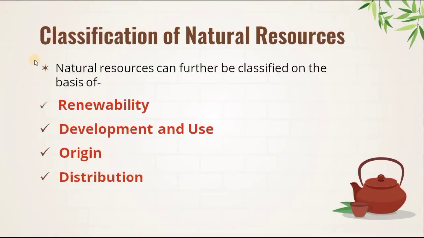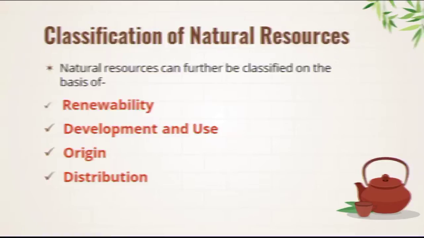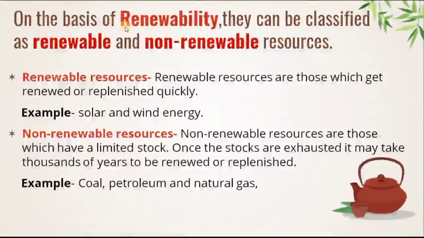Okay students, natural resources can be classified on the basis of renewability, development and use, origin and distribution. Let's understand renewability first.